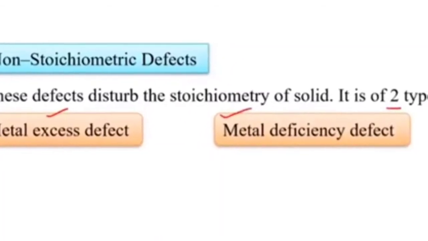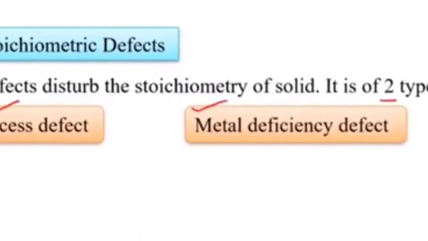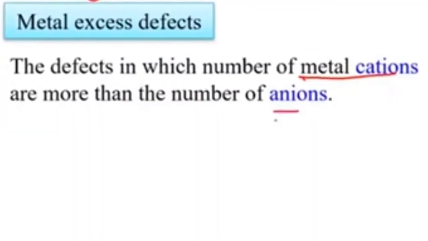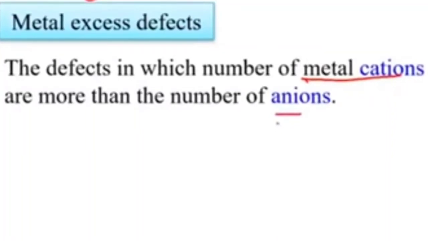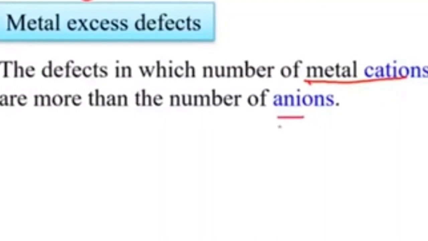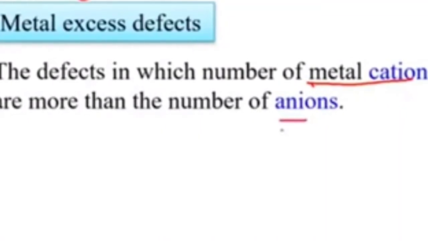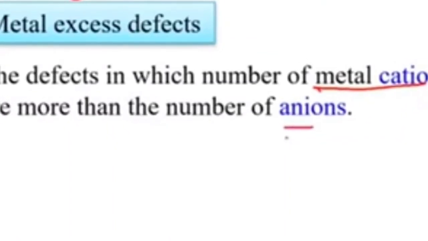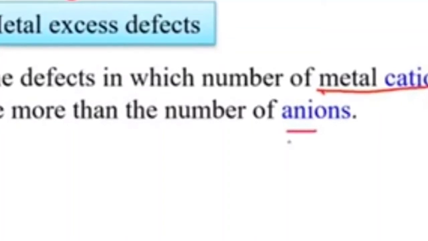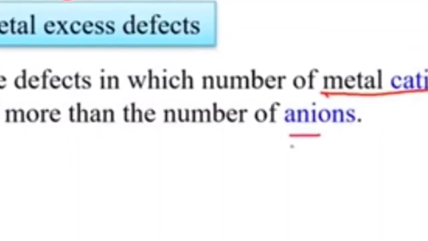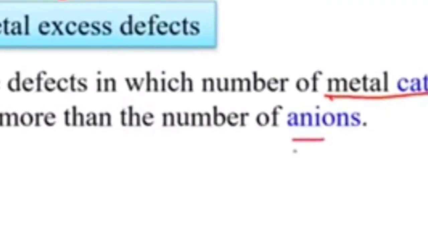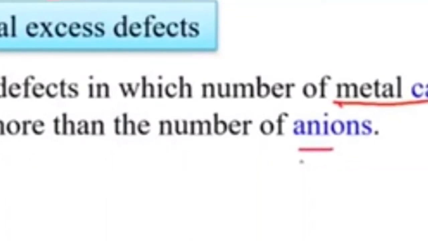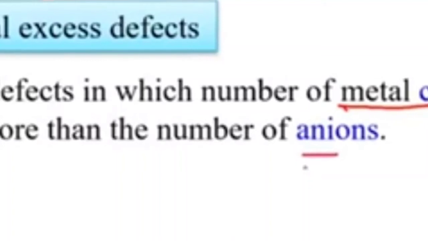Non-stoichiometric defects are of two types: metal excess defect and metal deficiency defect. First we are going to study the metal excess defect. What is metal excess defect? The defect in which the number of metal cations, we know all metals have cations only, is more than the number of anions. That means the positive charges will be more in the crystal, which is nothing but metal excess defect. Metal deficiency defect is nothing but deficiency of metals, meaning fewer cations.